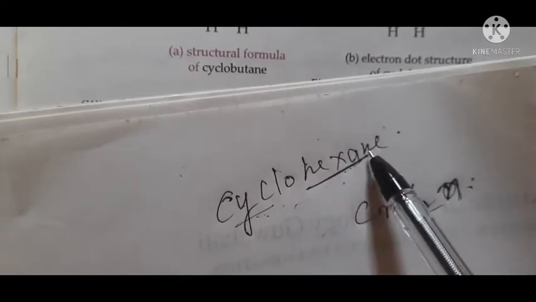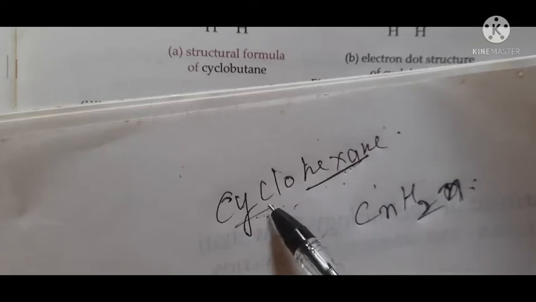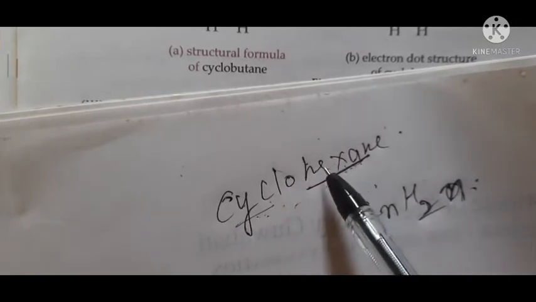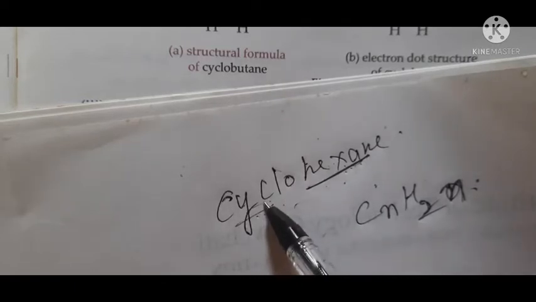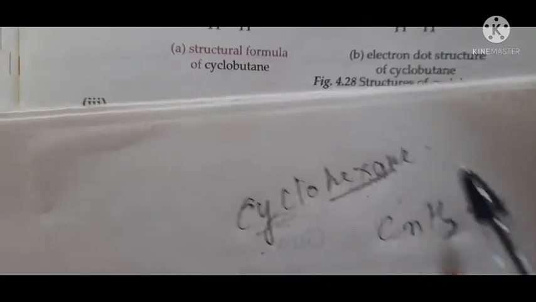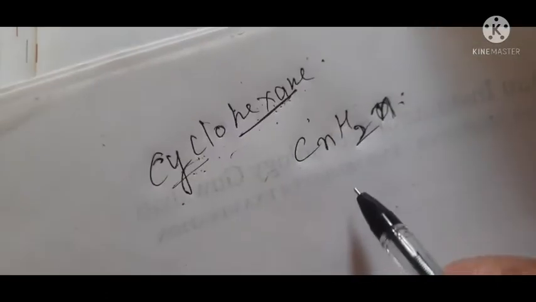So you can also say hexane, an alkane which is in the form of a ring. So you can also say cyclohexane. Why cyclohexane? Because the 6 carbon atoms are in the form of a ring. That is why we use cyclo. Or you can also say this as cycloalkane or cyclohydrocarbon. Understood?